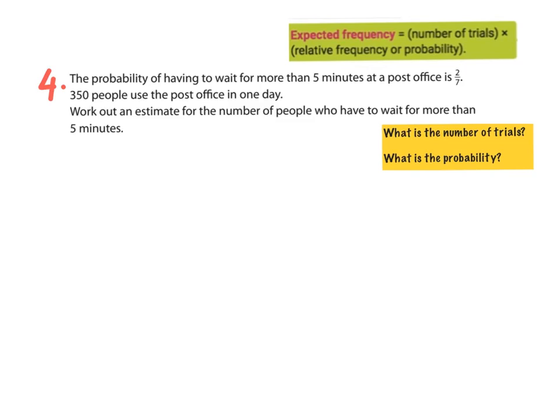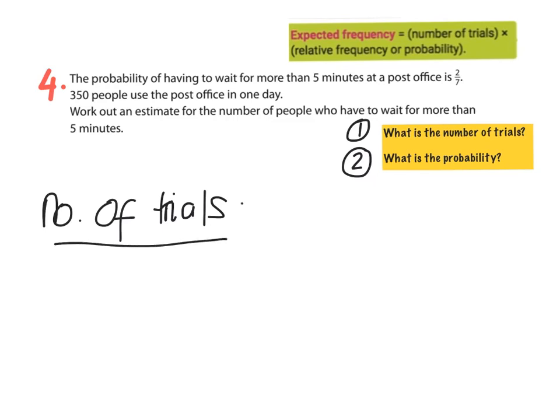We're trying to find out how many people we expect will have to wait for more than 5 minutes. So, the 2 questions we ask ourselves: what is the number of trials? What is the probability? We can see here that 350 people use the post office every day. So that's our number of trials. It's the number of people in this case who are using the post office, because we're trying to find out how many of those people will have to wait more than 5 minutes. They're the people we're interested in, those 350 people.